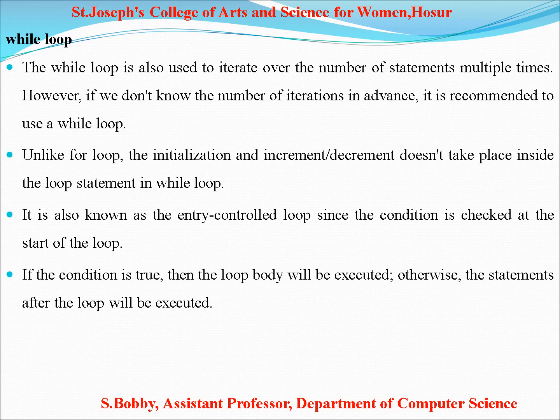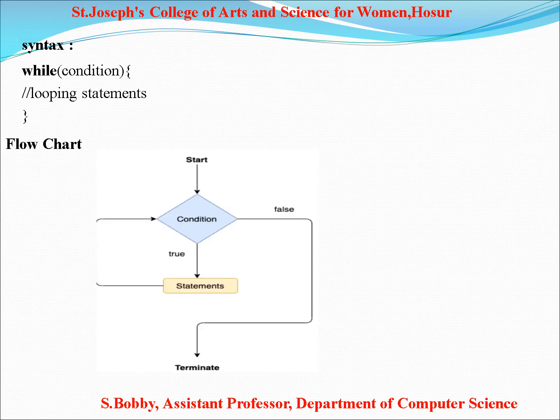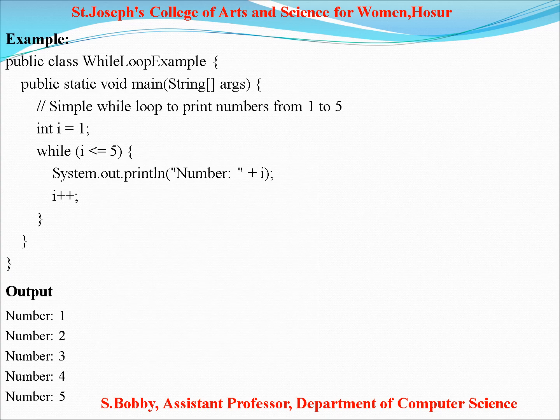Next, while loop. The while loop is also used to iterate over a number of statements multiple times. Unlike the for loop, the initialization and increment or decrement does not take place inside the loop statement in while. It is also known as an entry controlled loop. The condition is checked at the start of the loop. If the condition is true, then the loop body will be executed. Otherwise, the statement after the loop will be executed. See the syntax: while condition, looping statement.